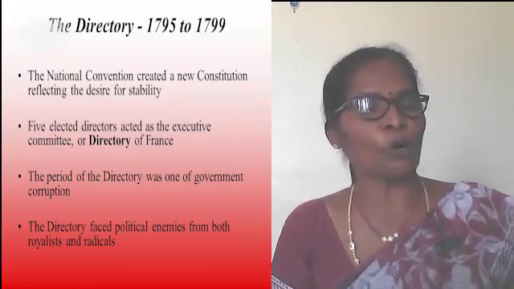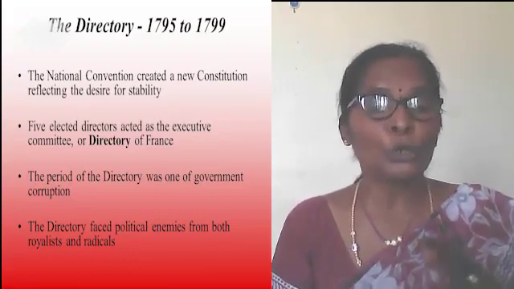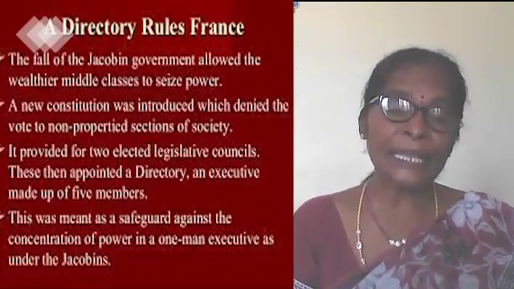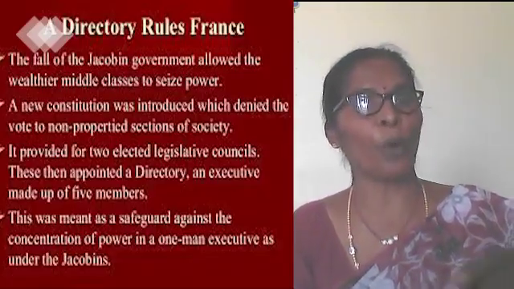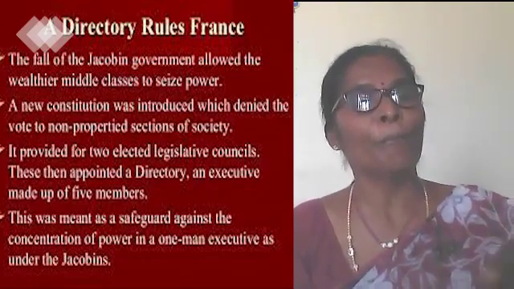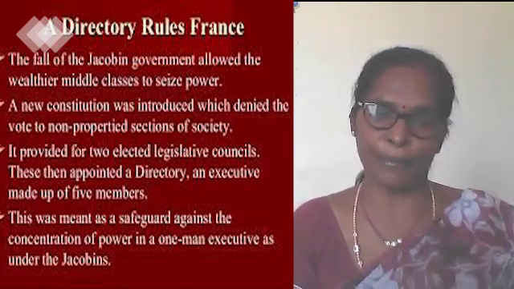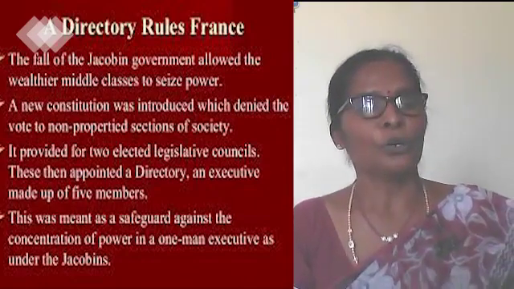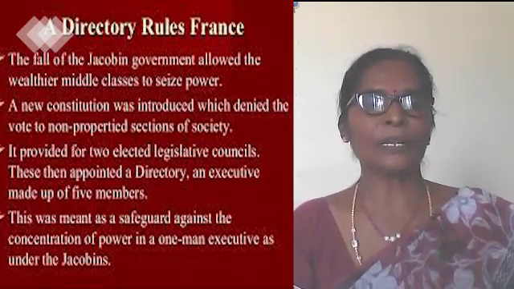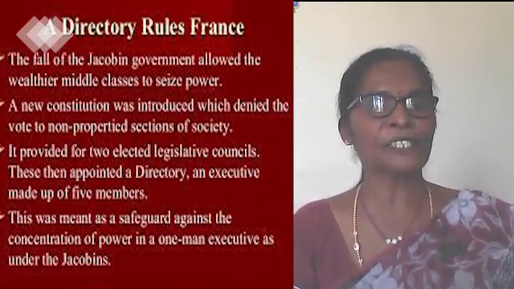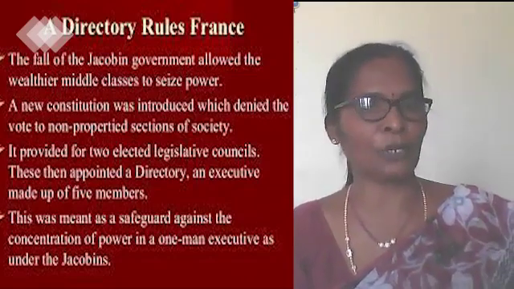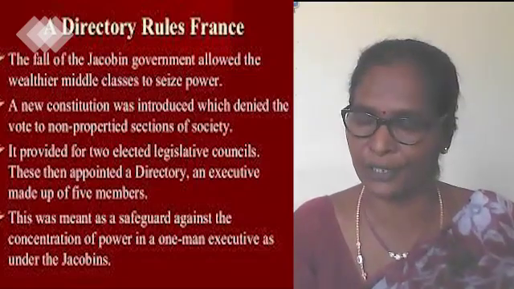Then this constitution also provided two elected legislative councils, and these councils appointed the Directory, that is the executive, made up of 5 members. This executive, the Directory, consisting of 5 members, must function under the Jacobins, that is the two legislative councils, in taking decisions.